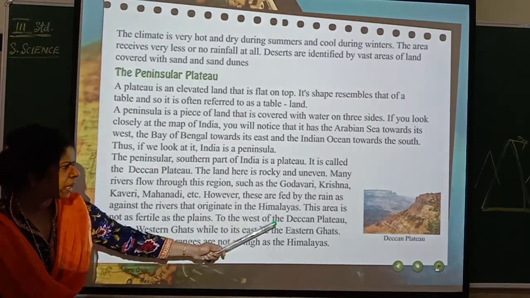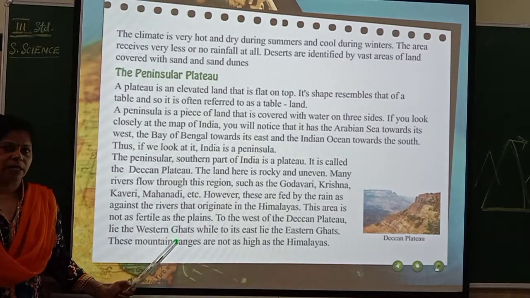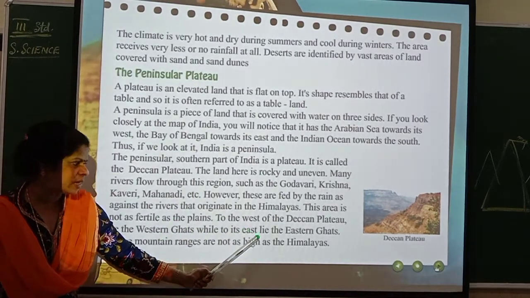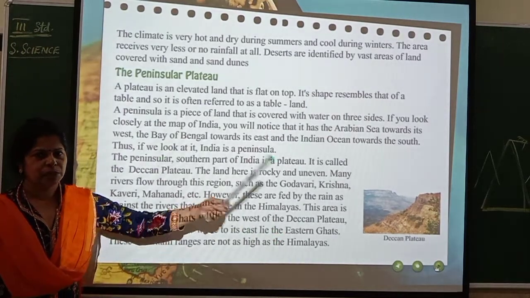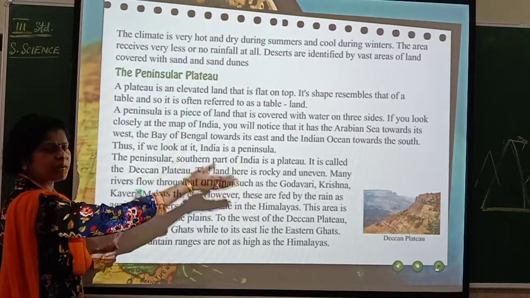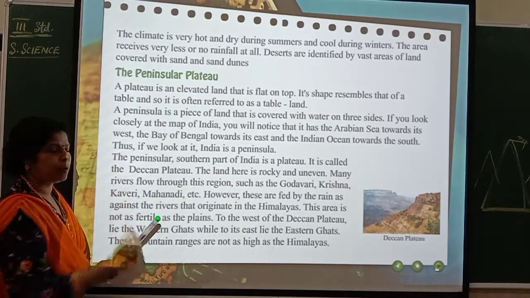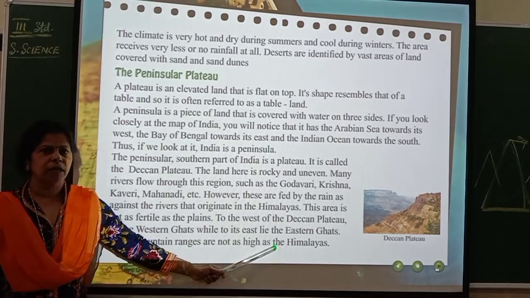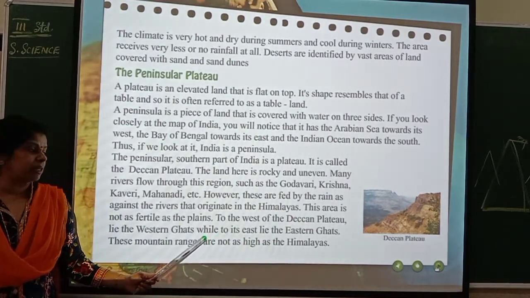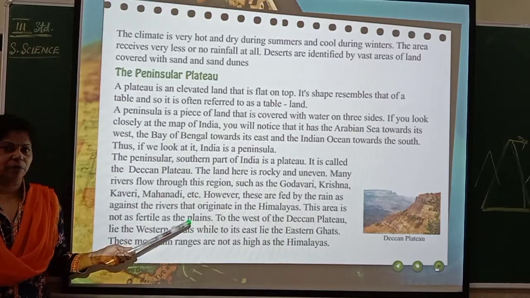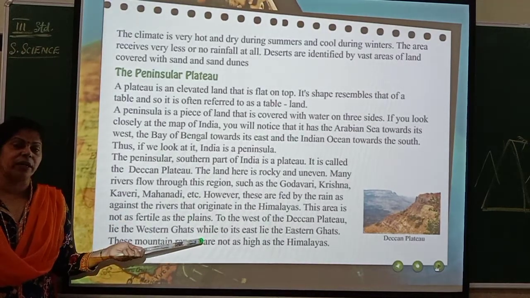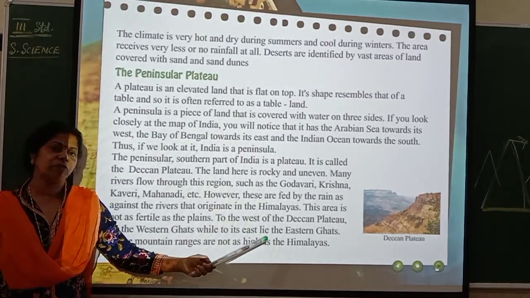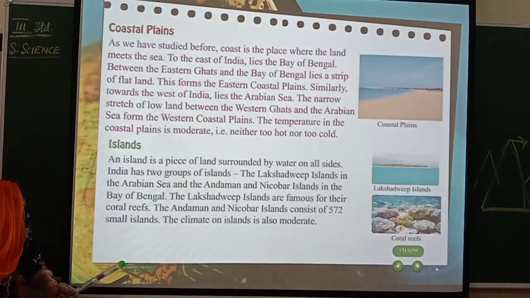So to the west of the Deccan Plateau lie the Western Ghats, while to its east there is the Eastern Ghats. The right side will be Eastern Ghats, and the left side will be Western Ghats. These mountain ranges are not as high as the Himalayas. They also have mountain ranges, but not as high as the Himalayas. The Himalayas, you know, have the highest peaks in the world. But here the mountain ranges are not to the level of the Himalayas.